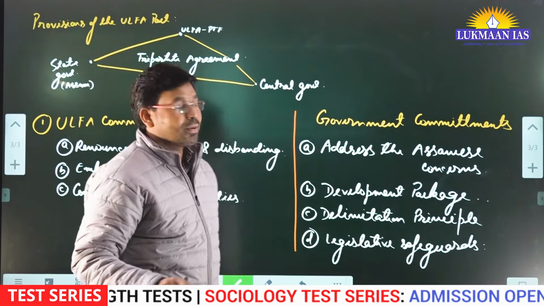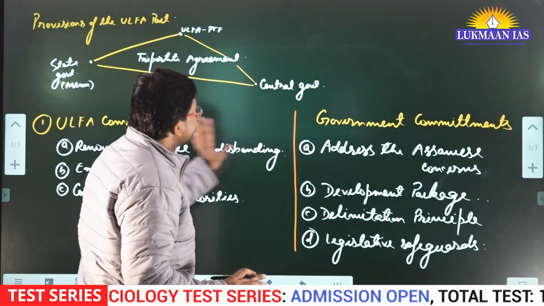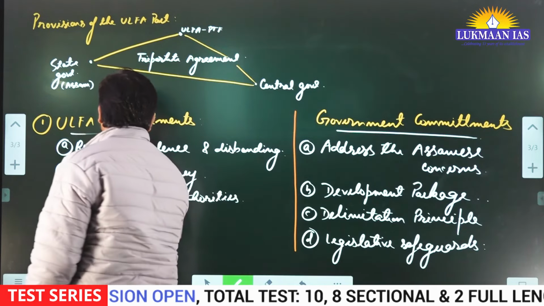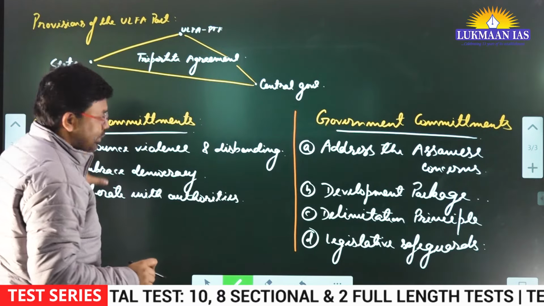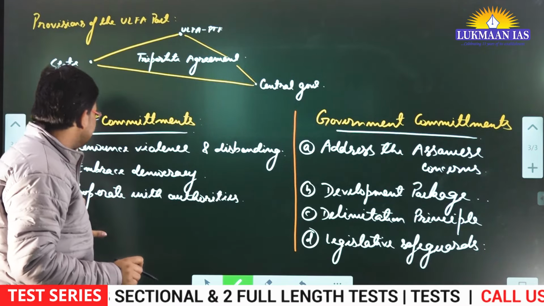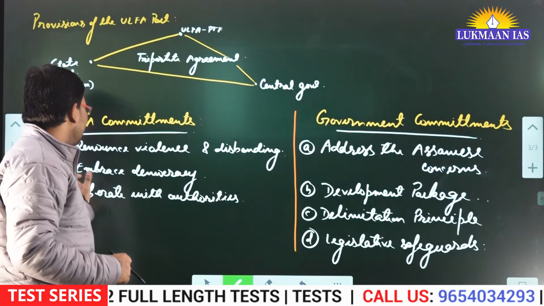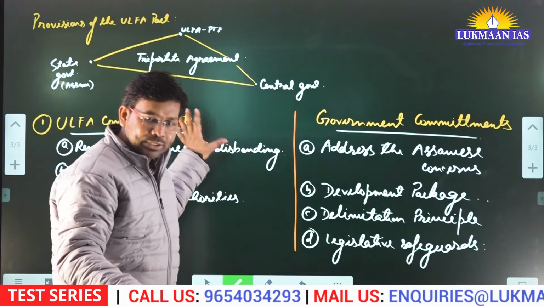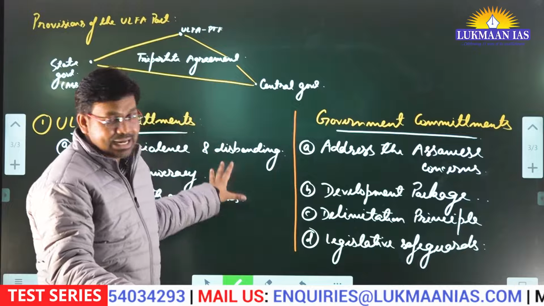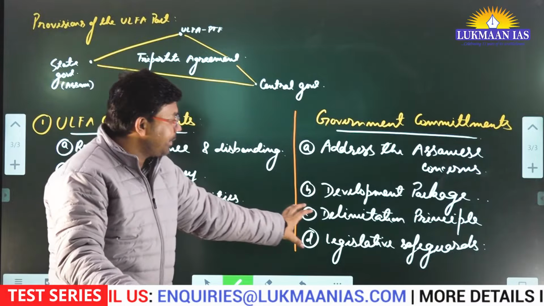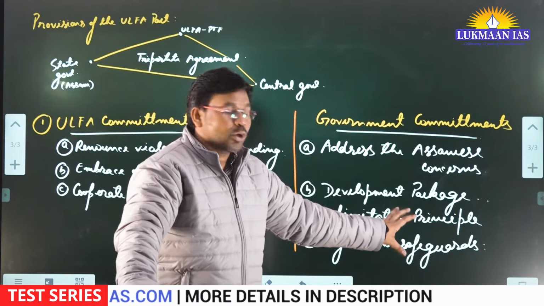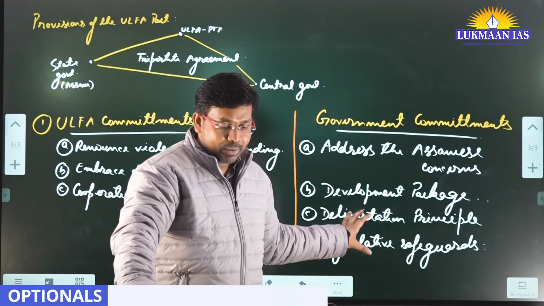So that's another problem. These are the commitments from the side of the government, and these are the commitments from the side of the ULFA section. These commitments seem reasonable because they are going to cooperate with the authorities and renounce violence. This will be in good faith for the Indian citizens, for the citizens who are residing in the state of Assam. But the commitments that the government of India has made are going to be controversial for a long time to come.